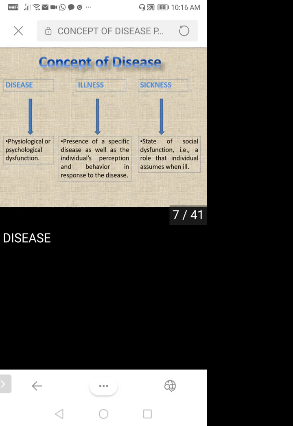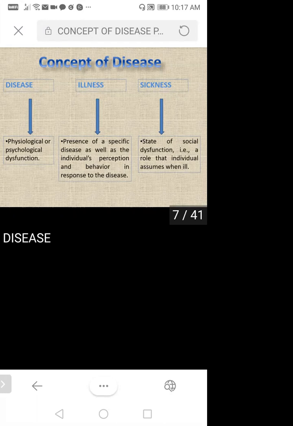Then sickness means a state of social dysfunction, the role that an individual assumes when ill. Suppose that person becomes ill. Illness is how he is behaving, and if his behavior is not good, it acts as a dysfunction in respect of the social community. So a state of social dysfunction is known as sickness, the role an individual assumes when ill.